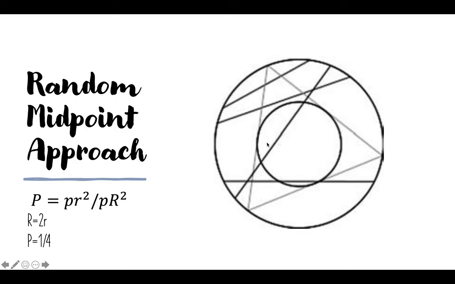At the end, we divide the inscribed circle by the outside circle and get 1/4.